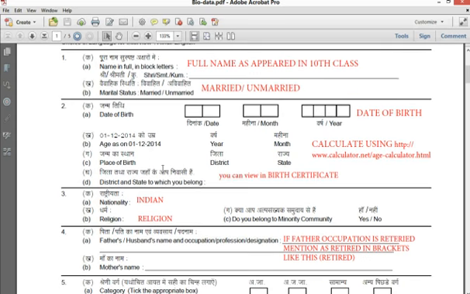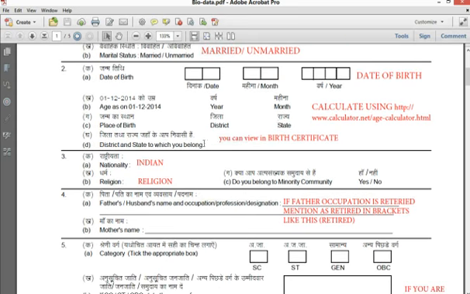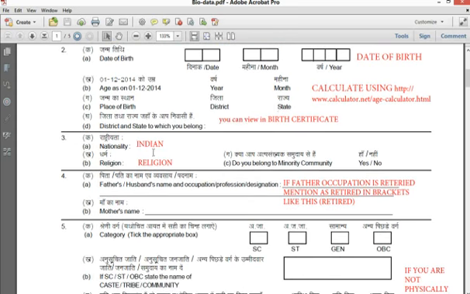Okay, place of birth. If you have a birth certificate, please mention the same district and state which has been mentioned in your birth certificate. Otherwise, if you do not have a birth certificate, you can mention your native place district and your native place state. Write the district and state you belong to, as for which state you have applied for the exam. Nationality, keep it as Indian. Religion, whether you belong to a minority community or not, yes or no.